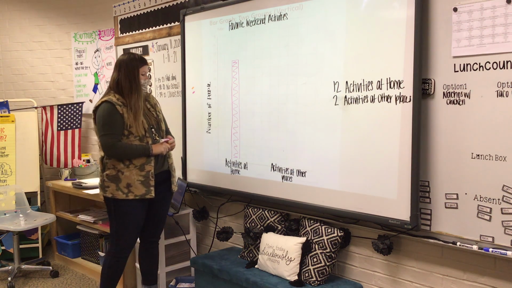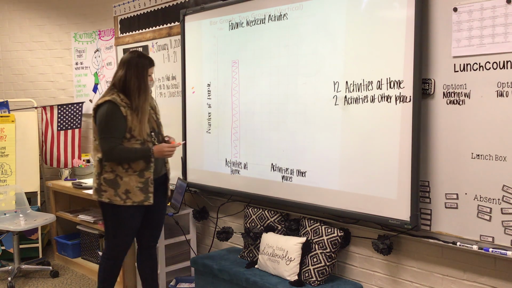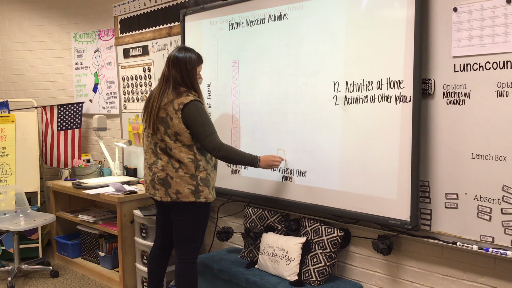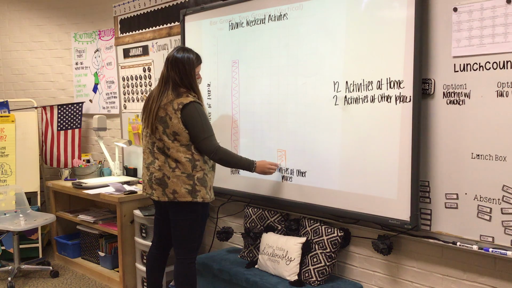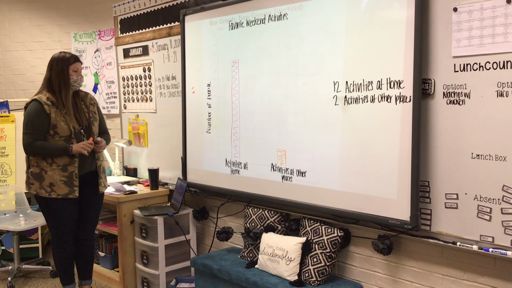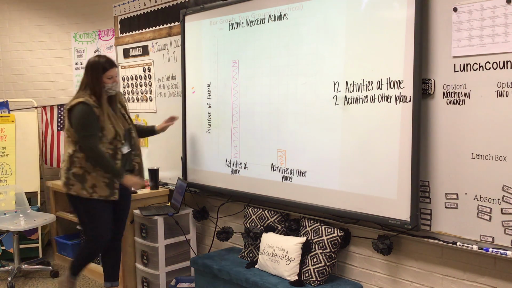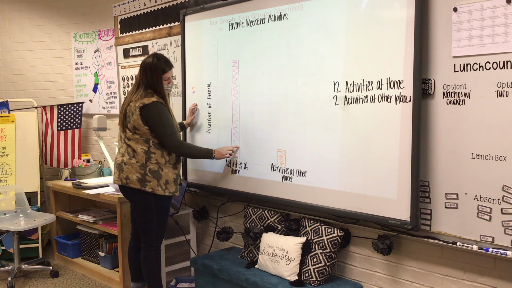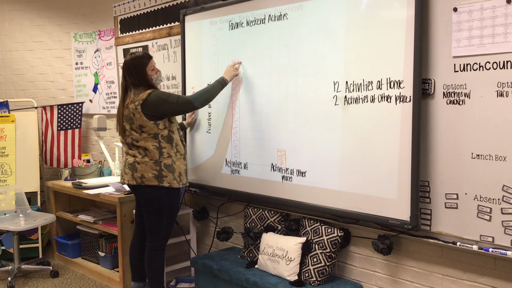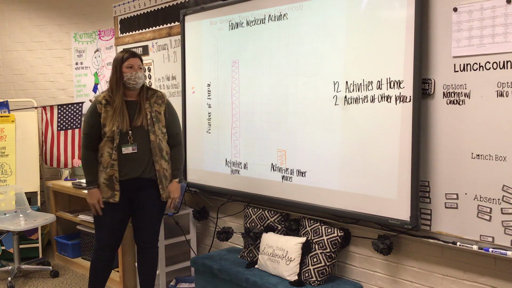How many people like to do activities at other places? 2 people. So I'm going to find 2 over here, go up 2 boxes, and that's what I'm going to color in. Go to number 2. Please work with me. And now we can easily see the difference: there are 1, 2, 3, 4, 5, 6, 7, 8, 9, 10 more people that like to do activities at home than activities at other places on the weekend.